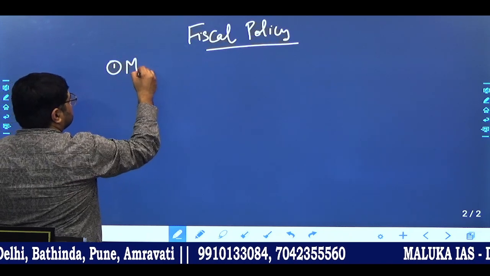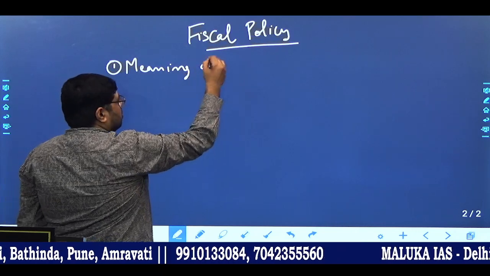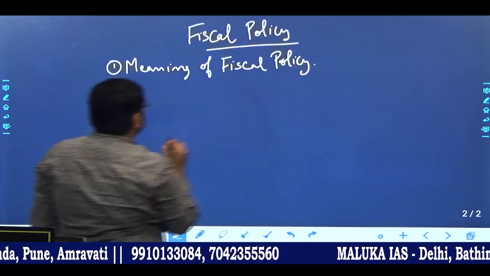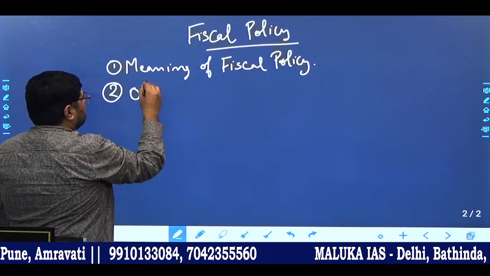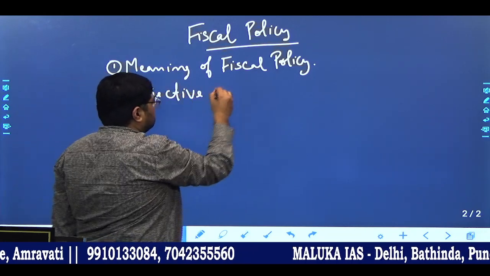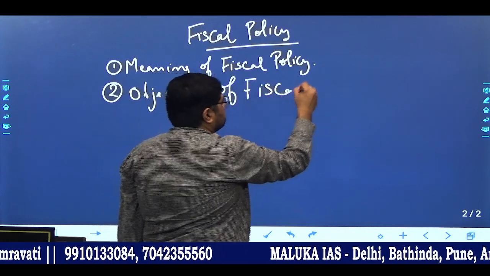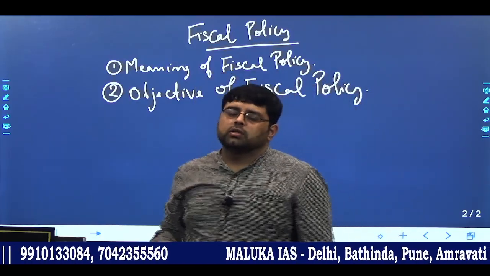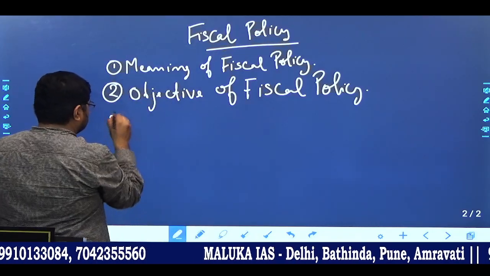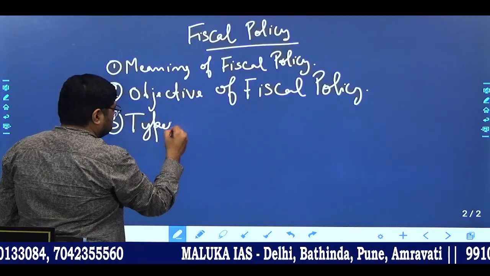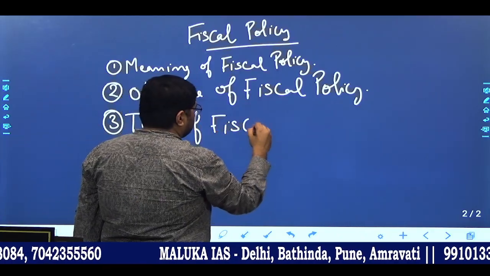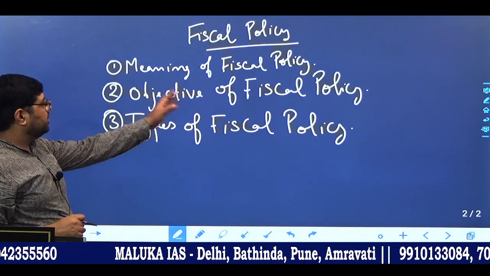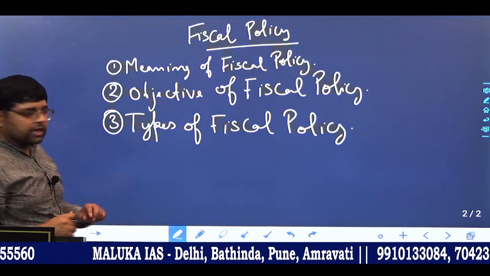Number one is meaning of fiscal policy. Second, objective of fiscal policy. Third, types of fiscal policy.